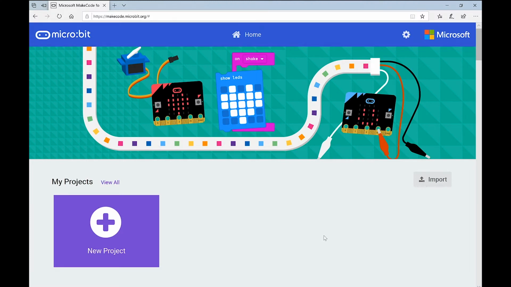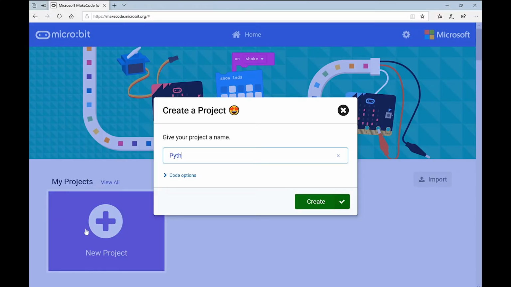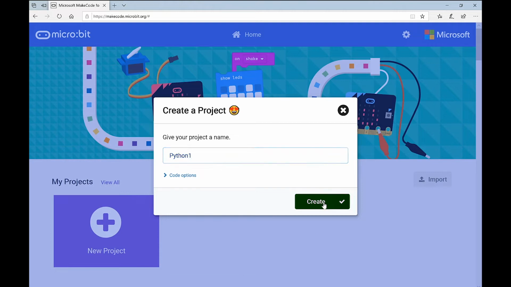Okay, so hopefully now everyone is on makecode.microbit.org, good to go. And like always, we are going to go into a new project. And this time, because we are going to be starting with Python, we're going to type in Python 1. Well, I am. You can write what you want there. And I'm going to click Create.